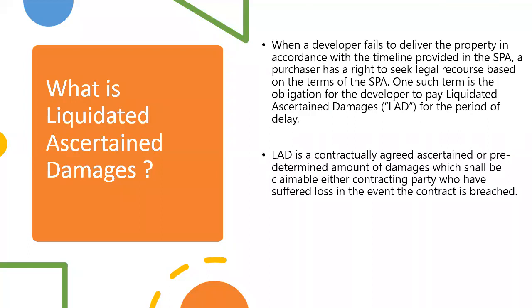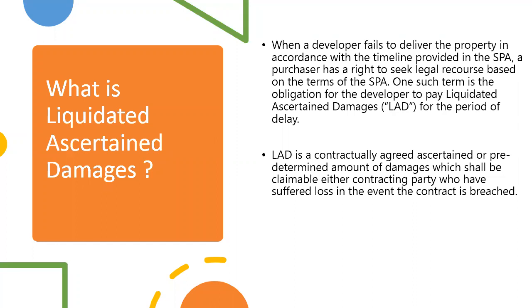One such term is the obligation for the developer to pay liquidated ascertained damages for the period of delay. So LAD, liquidated damages, is a contractually agreed, ascertained or predetermined amount of damages, which shall be claimable by either contracting party who has suffered loss in the event the contract is breached.